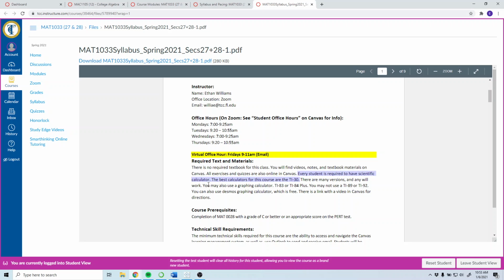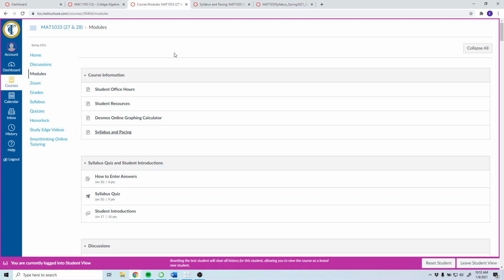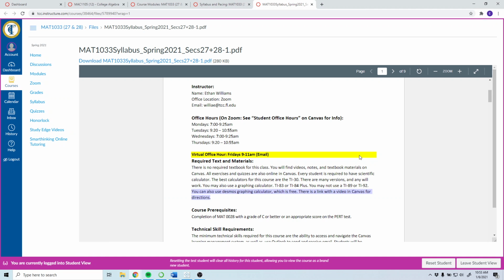If you have a graphing calculator, you can use that. The TI-83 or 84 work, the plus versions. You may not use a TI-89 or 92. They're a little too good. You can also use the Desmos graphing calculator, which is free, and you can use these on your test as well. I'll show you how to get to that in Canvas. I have a little spot in the course information for that, which I'll show you in a little bit.